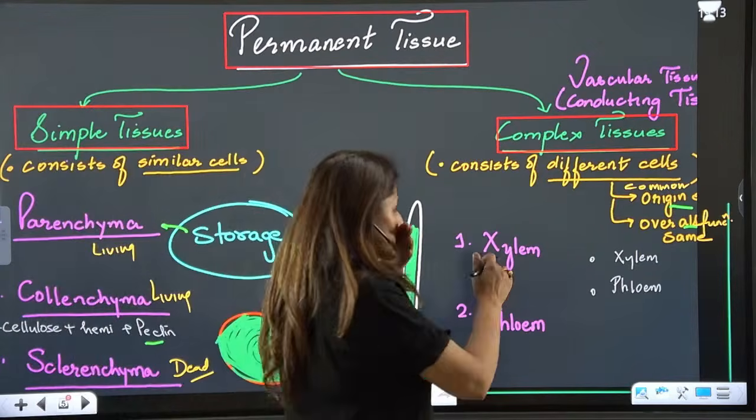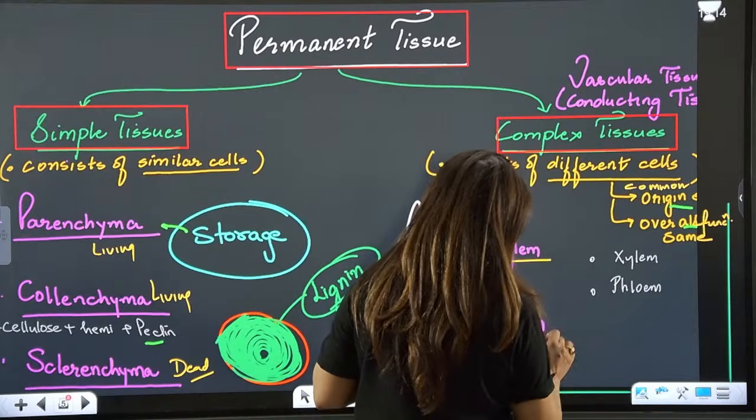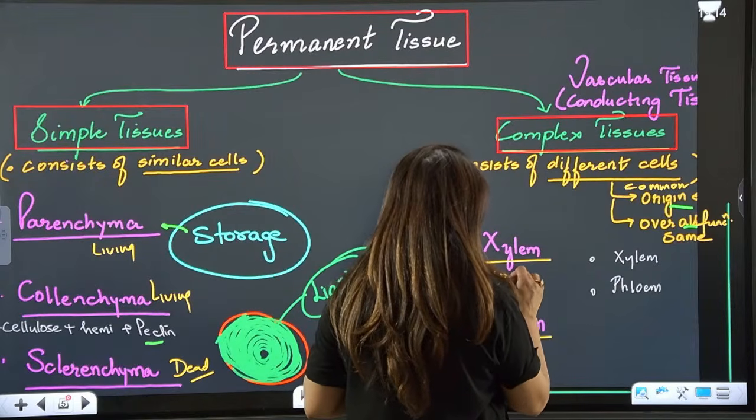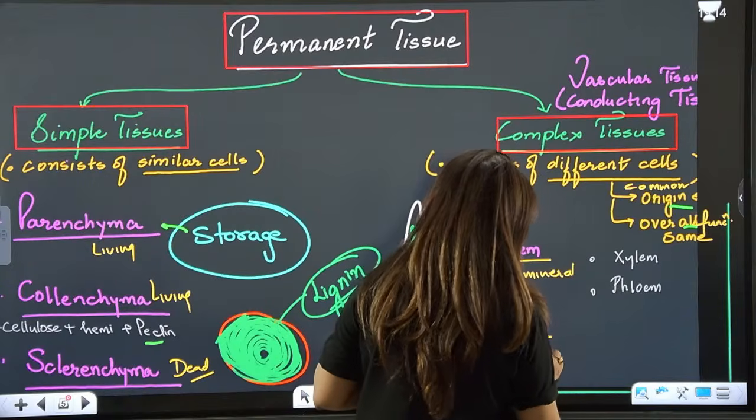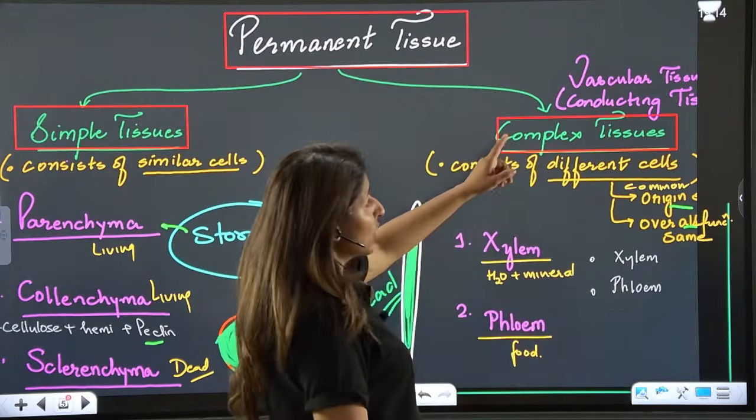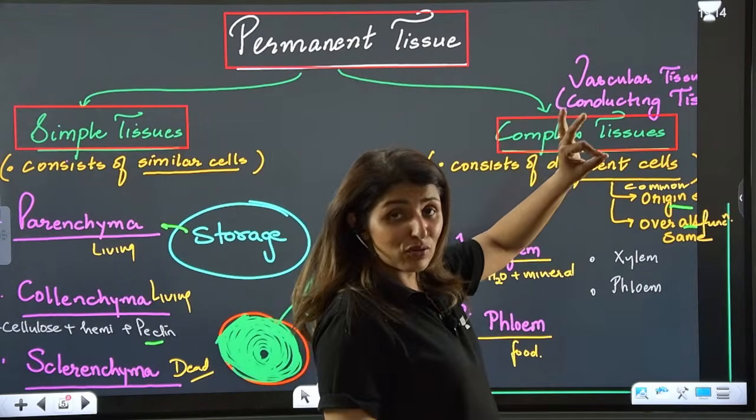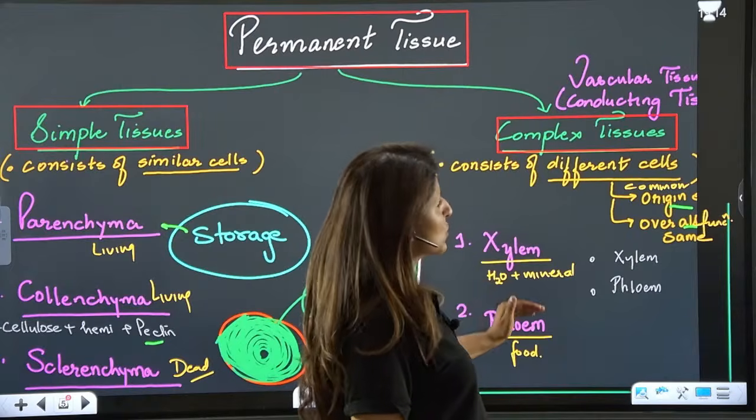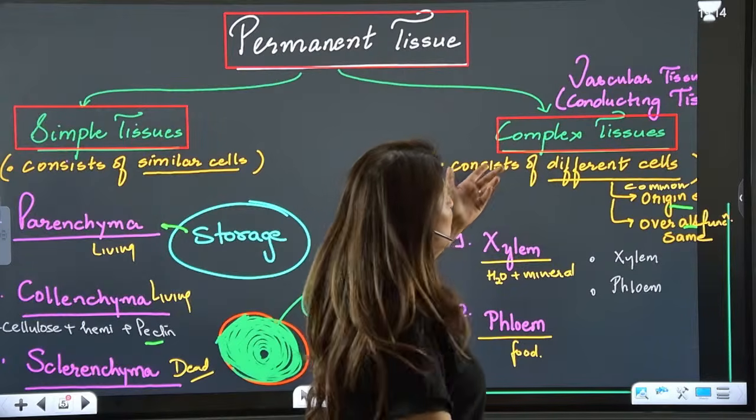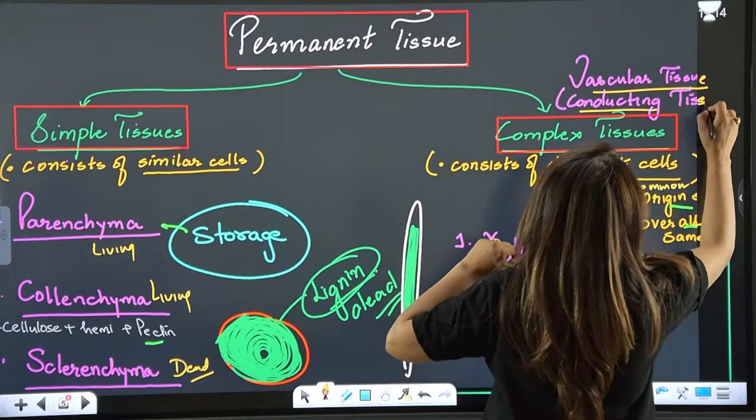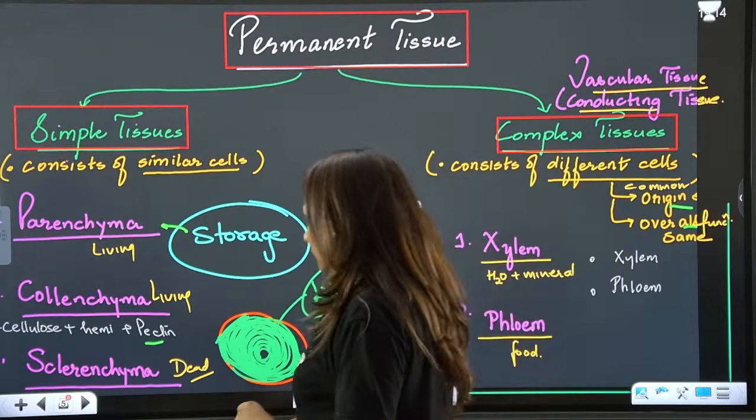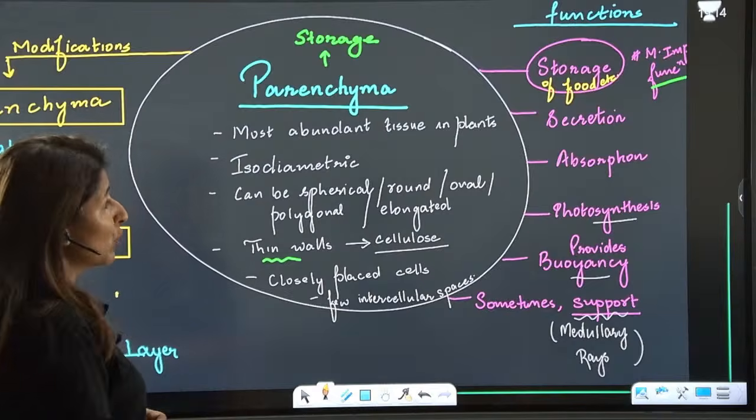And then in complex tissue, guys, we have two types: xylem and phloem. Xylem is for the transport of water and minerals, while phloem is for food conduction. So we can call complex tissue the vascular tissue also, because the two types of tissues present in this category are both meant for conduction. Please tell me these points are clear, right? Now moving on to the details.